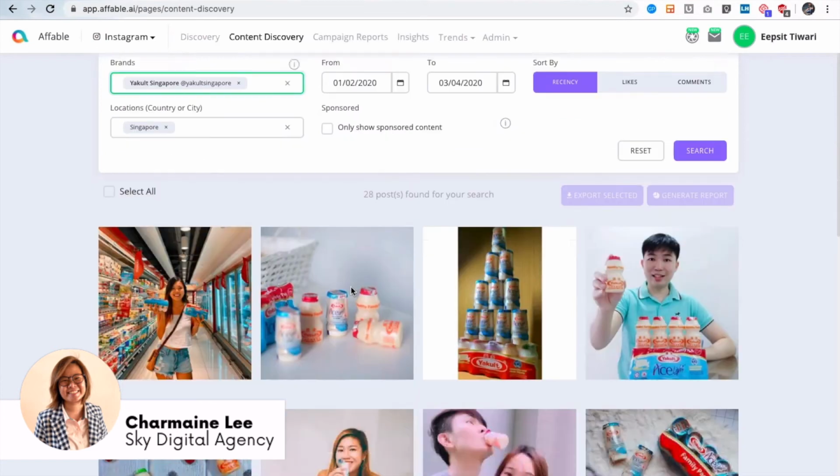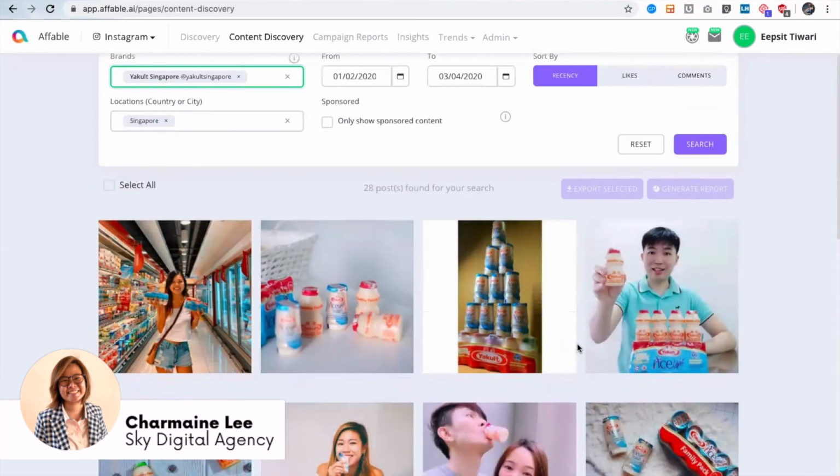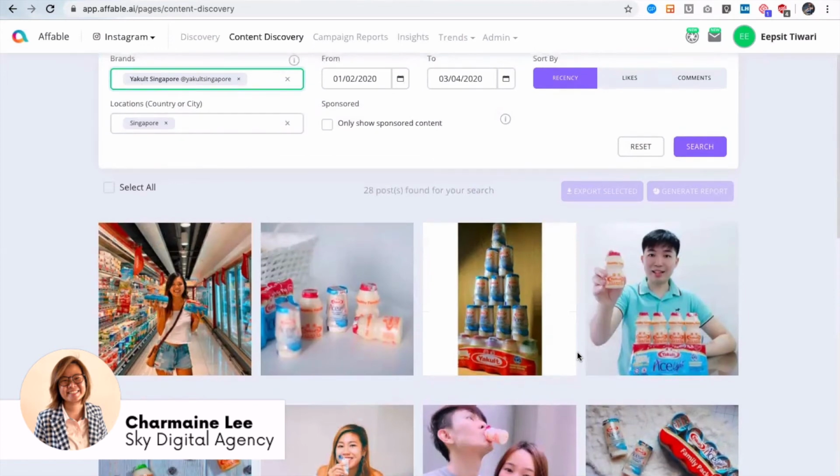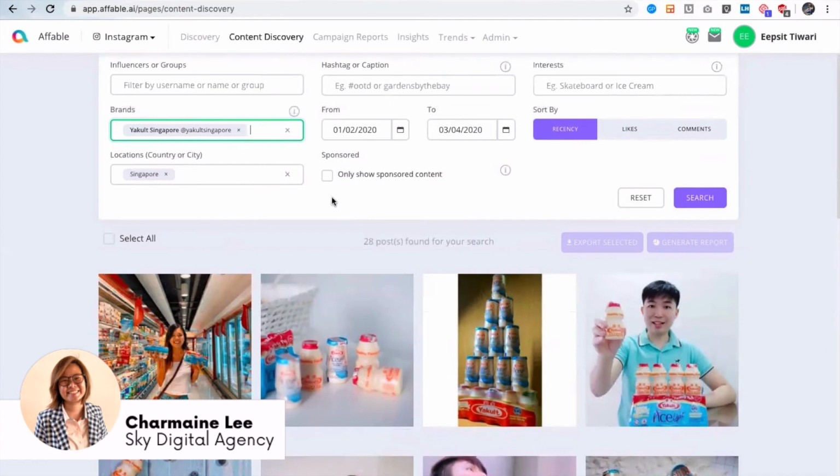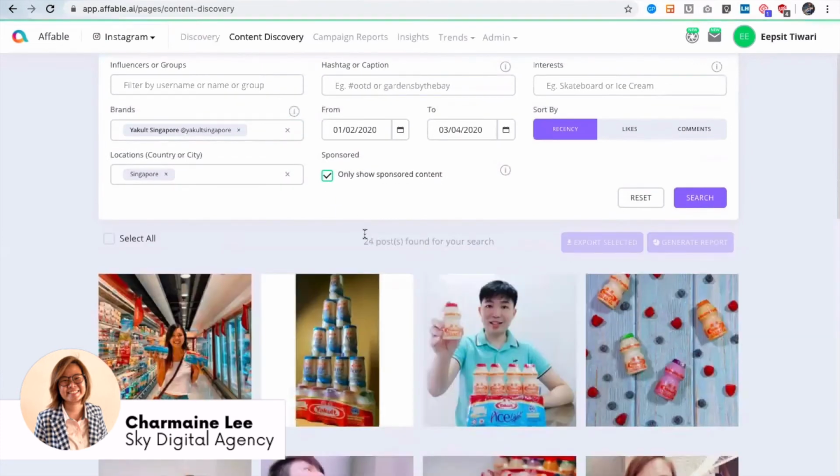Okay, just one quick question. There are 28 posts that mention and tag Yakult Singapore here. But how many of them are sponsored? We are able to see that, right? Just checking this option, which only shows sponsored content. Out of 28, 24 were sponsored. Wow, okay.